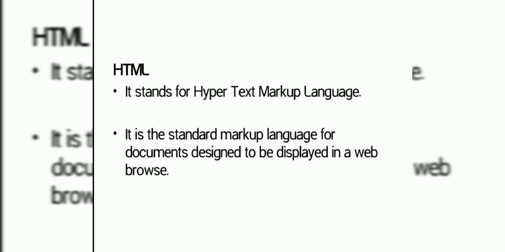HTML. It is the most basic building block of the web. It defines the meaning and structure of web content. Hypertext refers to links that connect web pages to one another. It is used to create pages, which are nothing but electronic documents that are displayed on the World Wide Web. Every web page you see on the internet is written using HTML code. Without HTML, a browser would not know how to display text as elements or images.